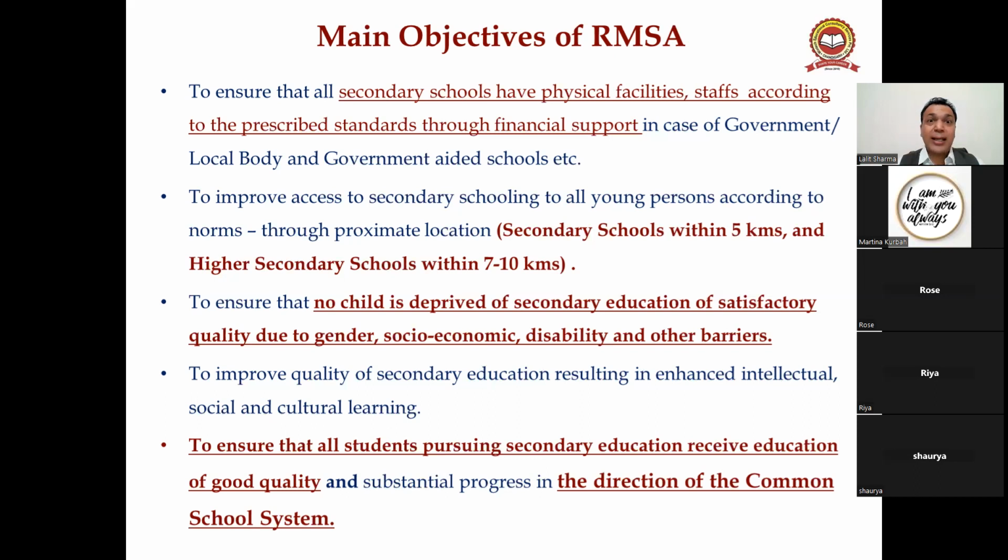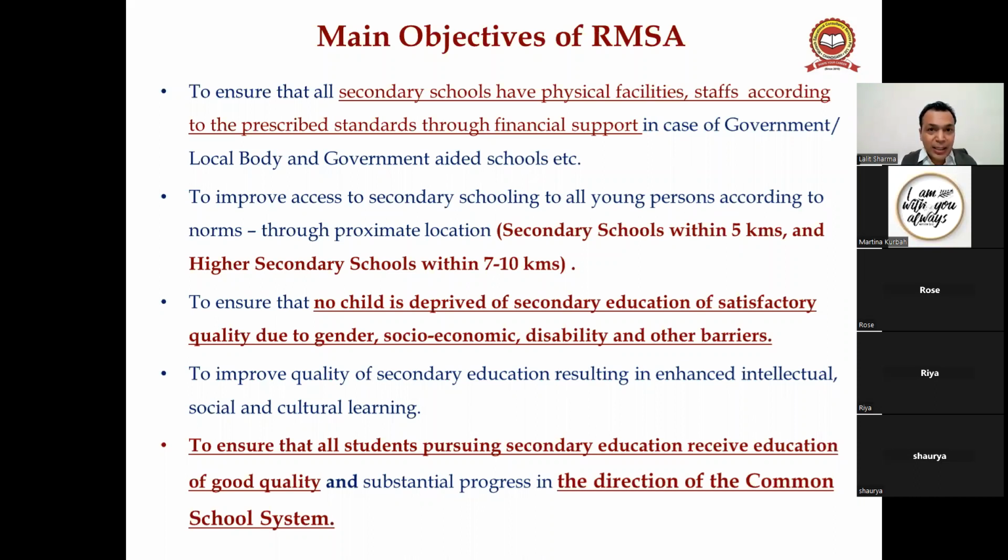So it has to be assured by the RMSA to provide secondary education irrespective of gender, socio-economic, disability and other kinds of barriers, to improve the quality of secondary education resulting in enhanced intellectual, social and cultural learning, to ensure that all the students pursuing secondary education receive education of a good quality, and substantial progress in the direction of the common school system, right? So this also has to be ensured, that they should get a good quality of education.